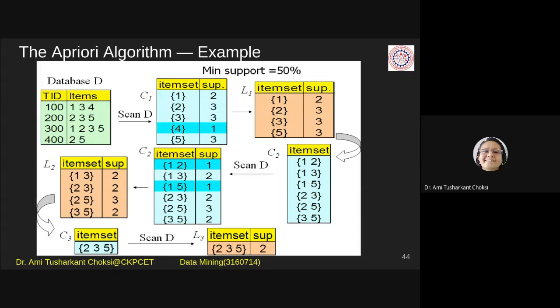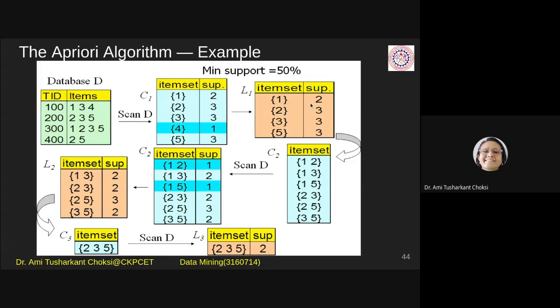So the way you should represent your example is in this way only: transaction database, scan the database, have the candidate set items, then check for minimum support, remove the not frequent items and give L1. Fine.